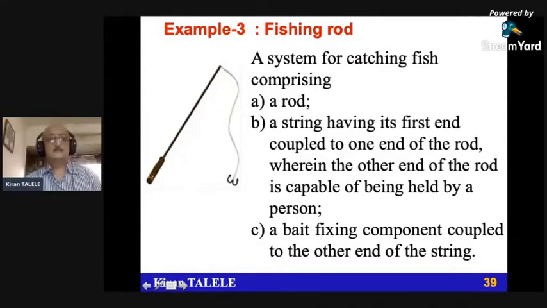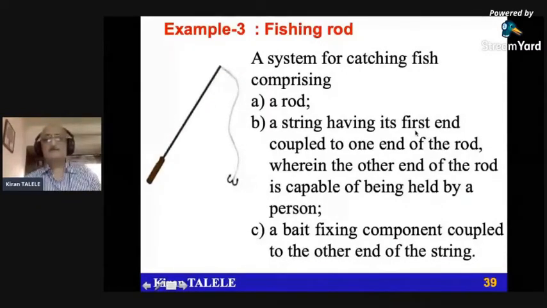This is the handle. A system for catching fish comprising a rod; a string, this is the string, having its first end coupled to one end of the rod, this is the rod, having its first end and second end.